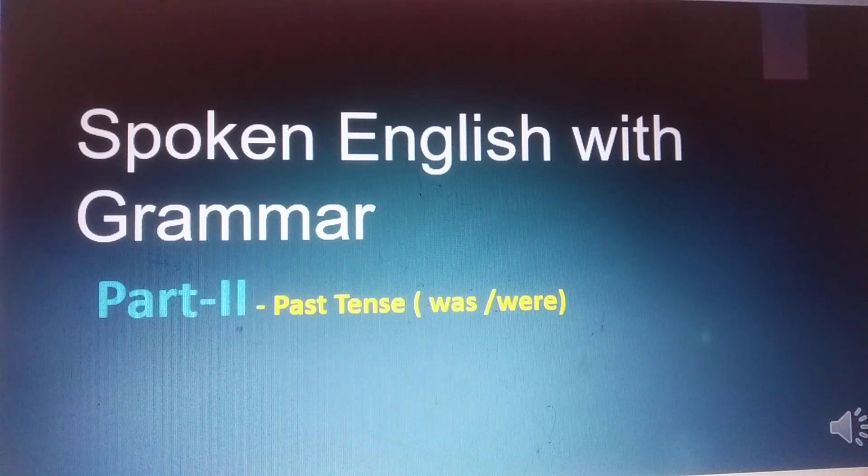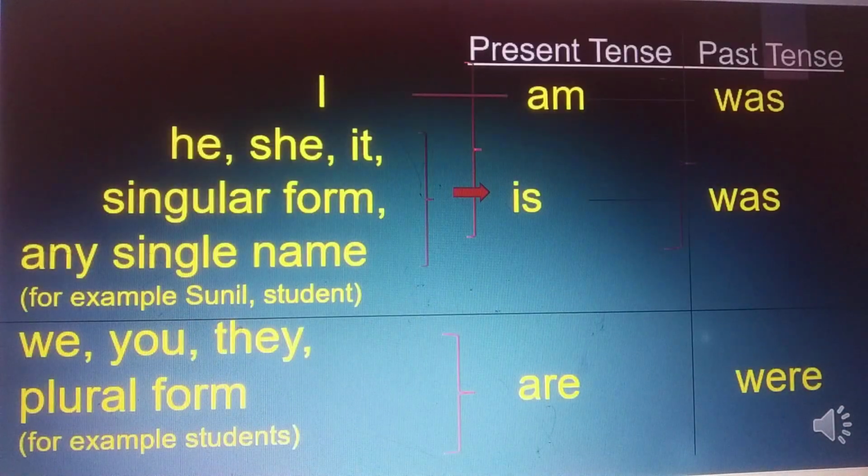Hi friends, today we are discussing spoken English with grammar part 2, past tense was, were. Here present tense and past tense are the same. I, it will convert as am in present tense, and in past tense I converted as was. So I in present tense am, in past tense was.